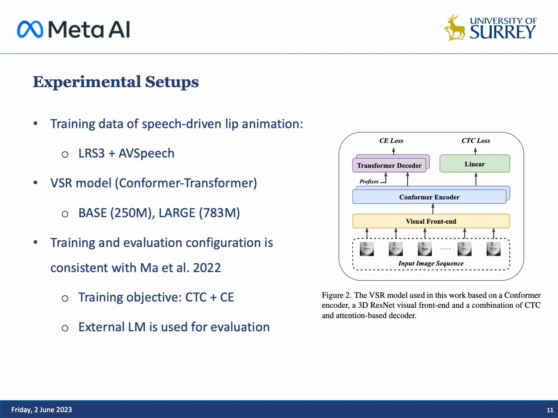We train our speech-driven lip animation model on LRS3 with AVSpeech datasets. For the VSR model, we use a Conformer Transformer encoder-decoder architecture, which has achieved state-of-the-art results on the LRS3 benchmark. We experiment with the base model and the large model. The training and evaluation configuration is consistent with previous work for a fair comparison.